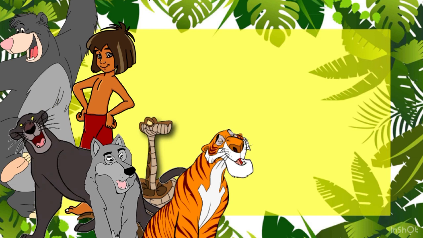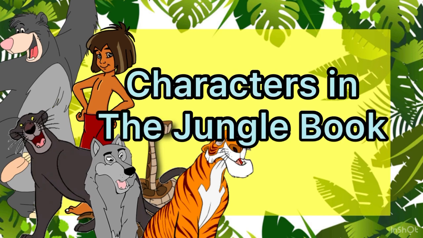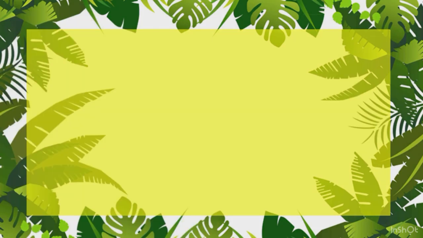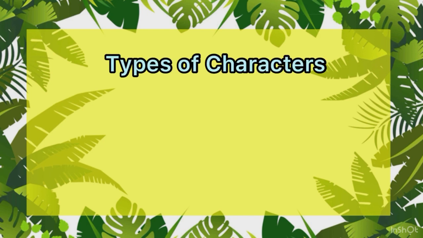For today's class, based on this picture, can you guess what the topic is? Very good. It's the characters in the Jungle Book. Before we go further, there are two types of characters in the Jungle Book.